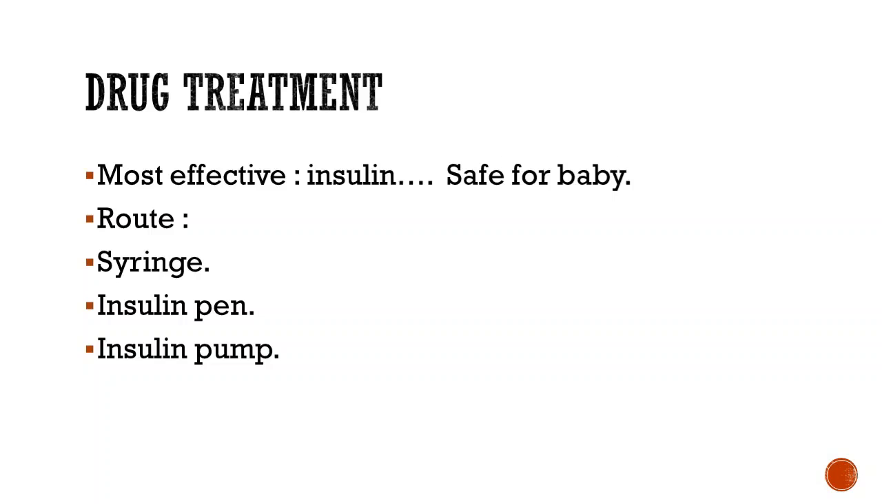Apart from the diet therapy, if it is not in control, then there is drug treatment. The most effective drug treatment is insulin. Insulin does not cross the placental barrier, so it does not enter the baby and it is safe for the baby. What are the routes insulin can be given? Insulin can be given by syringe, through an insulin pen or insulin pump. This is all about gestational diabetes. We'll come in the next lecture with the proper diet planning of diabetes, frequent small meals and other points.